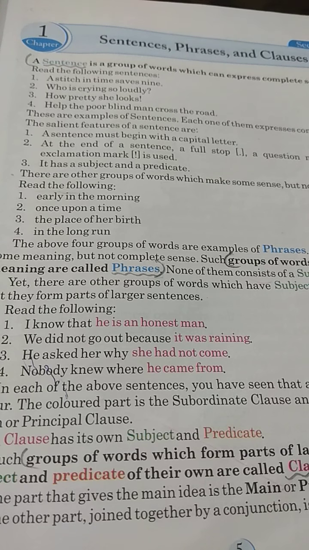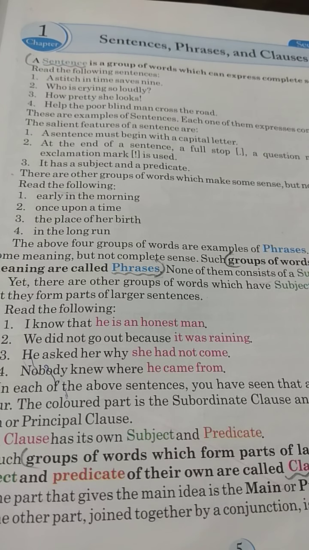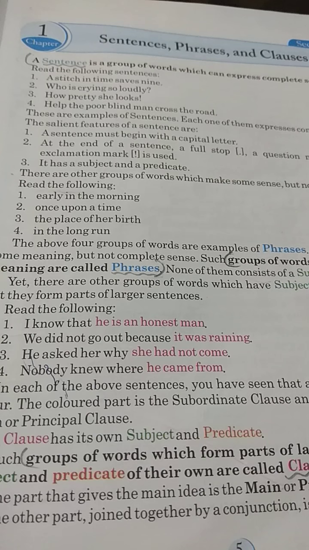A person or thing that is being discussed, described, or dealt with. And what is a predicate? The predicate is the part of a sentence or clause that tells us what the subject does, or, to put it another way, the predicate is everything that is not the subject.